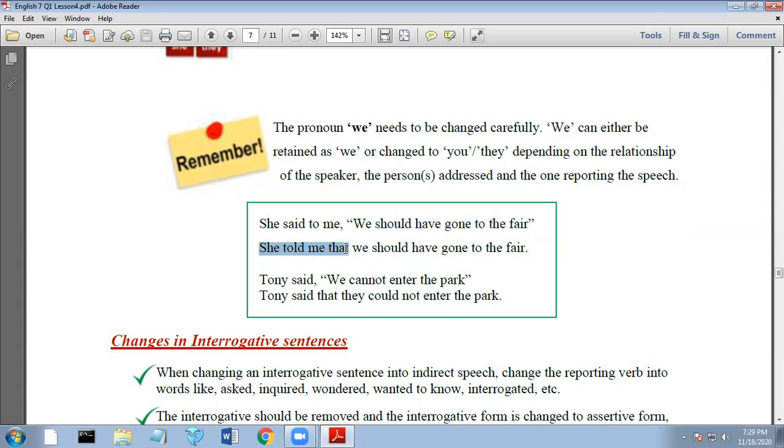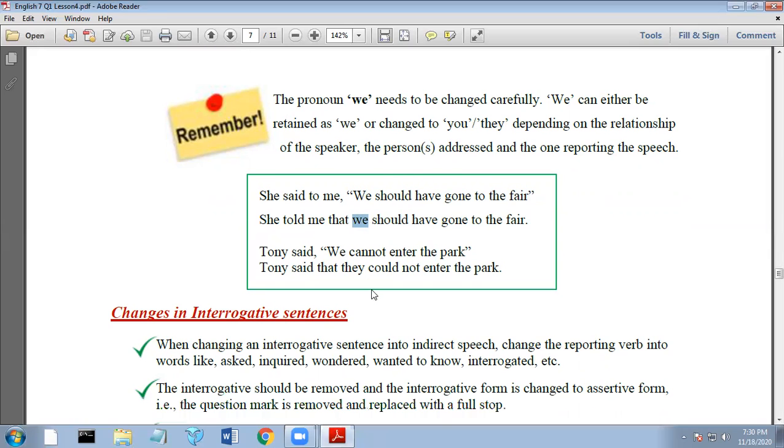She told me that we should have gone to the fair. So, in the first example, it tells us that the person is included in the one being referred to in the pronoun we in the direct speech. So it should be retained as we.